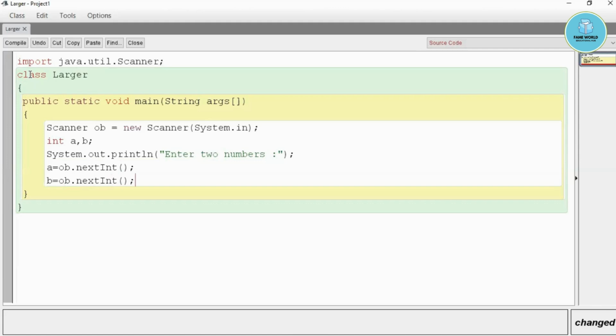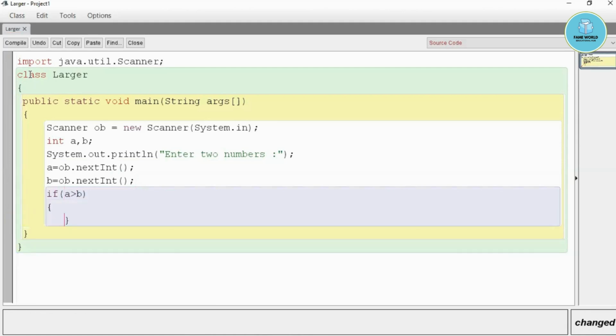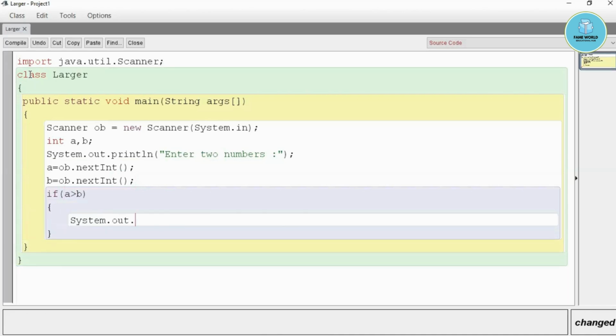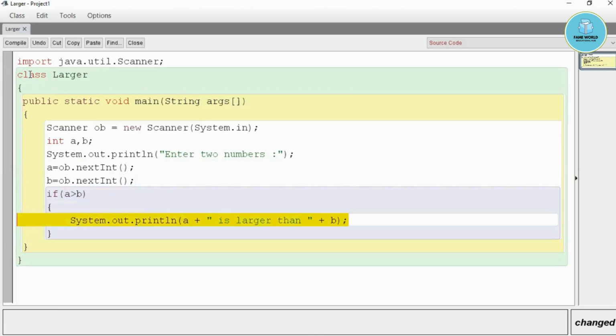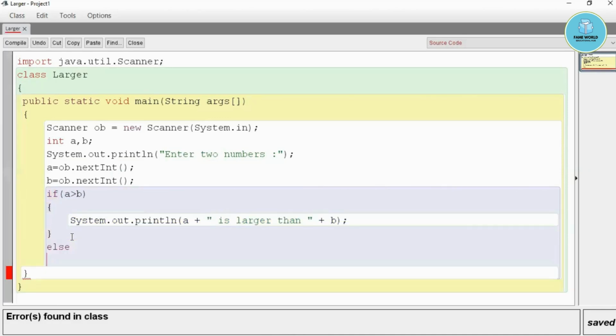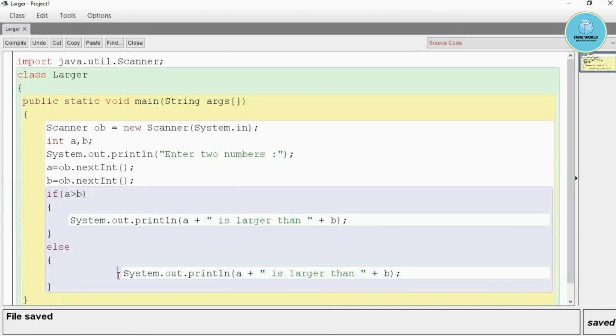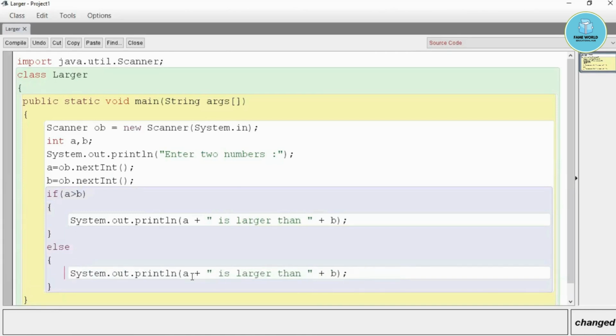So we will enter two numbers, and then I will come to the if condition. If a greater than b, then it will just print a is larger. So System.out.println, and I'm writing a plus " is larger than " plus b. a is larger than b, we will print. And if this condition gets false, it will come to the else of this if. So it will just print b is larger than a, because if this condition is false, that means b is larger than a.